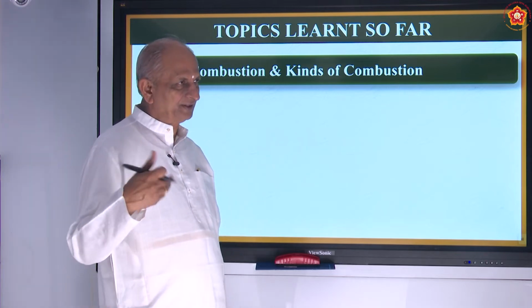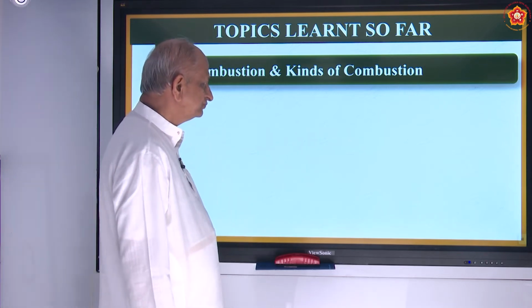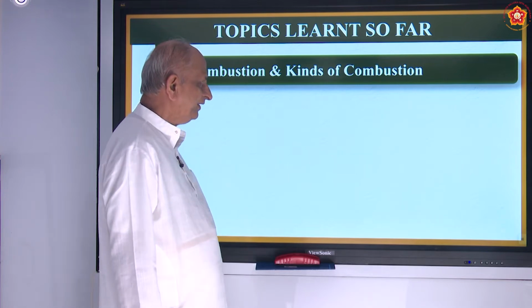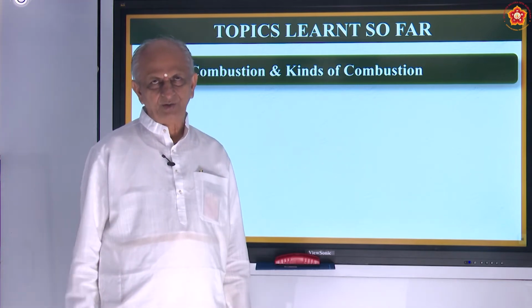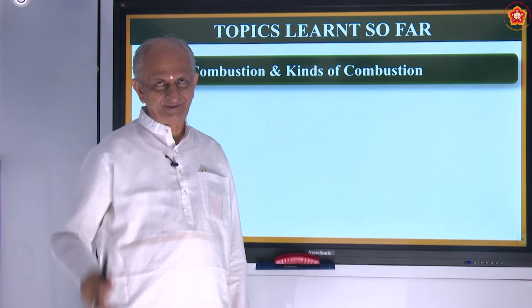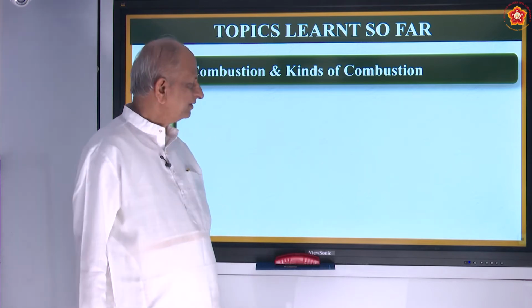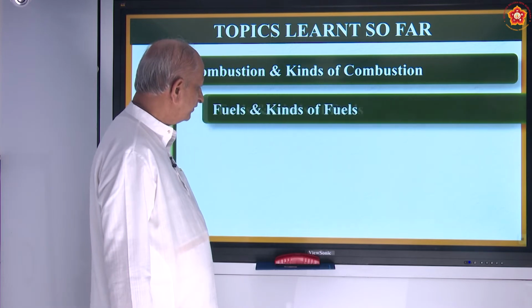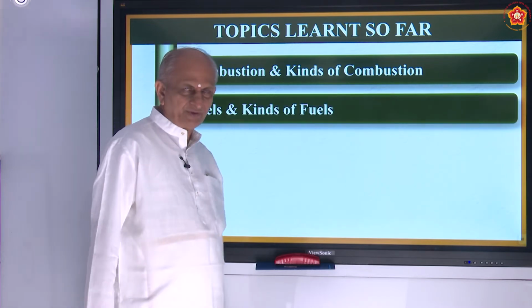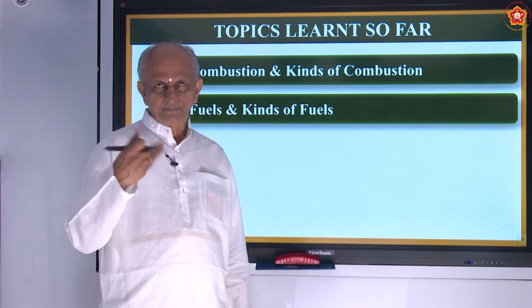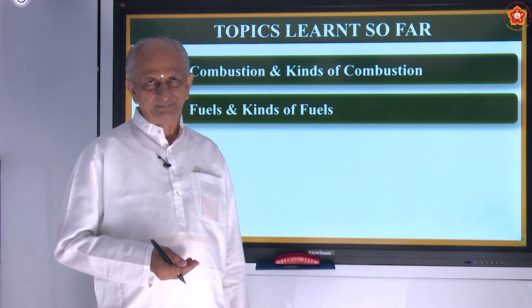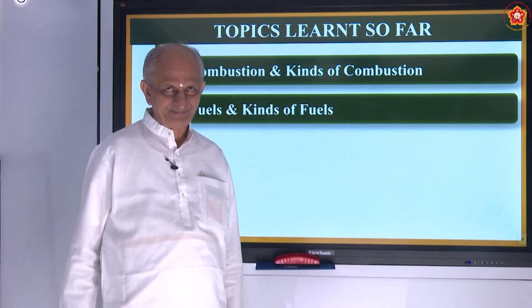So internal combustion refers to what happens in our body inside, how the food is digested and giving energy. Is it not? And also we have seen about fuels. So for the combustion to take place, fuel is compulsory.